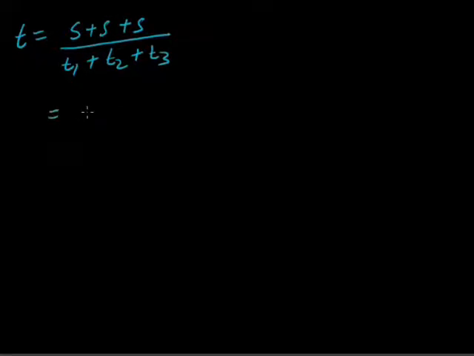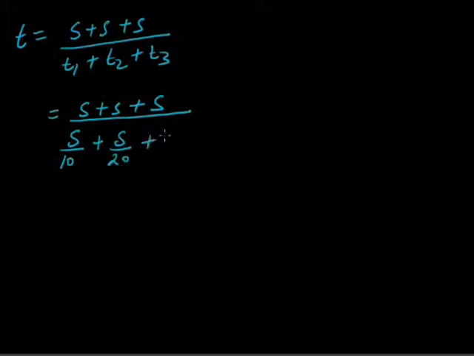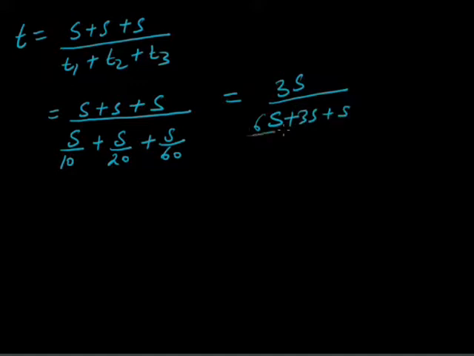Putting the values of t1, this is s by 10 plus s by 20 plus s by 60, and after solving this it gives 3s divided by (6s plus 3s plus s) by 60.